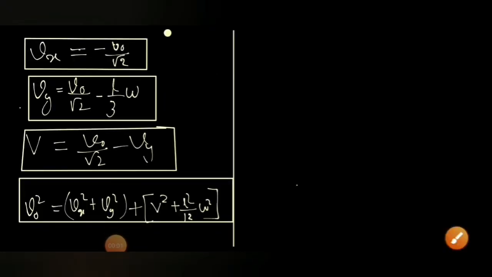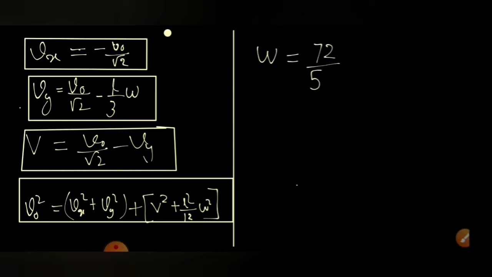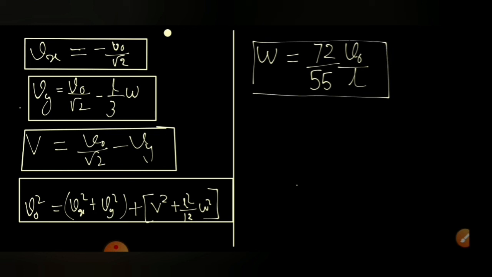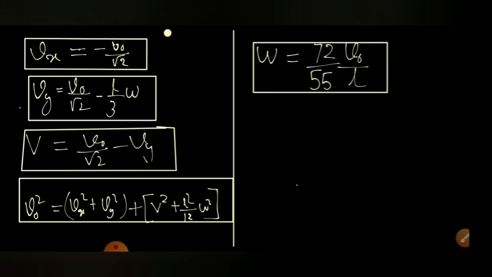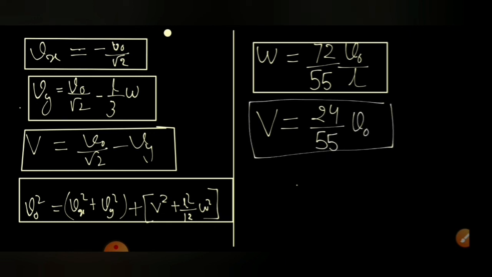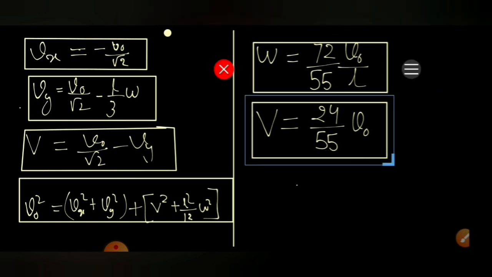Solving all these 4 simultaneous equations, we get omega equal to 72 by 55 V naught by L, where V naught is the initial velocity of the particle before collision. And if we solve further, we get the capital V, the velocity of center of the rod just after collision, equal to 24 by 55 V naught, in terms of particle velocity just before collision. So these are the quantities we can obtain.